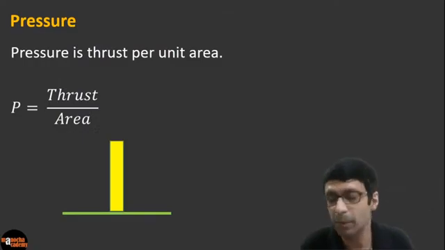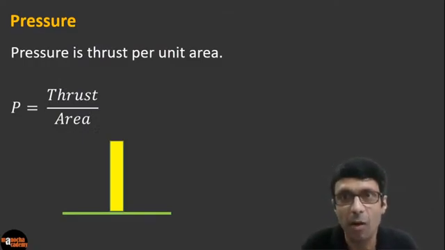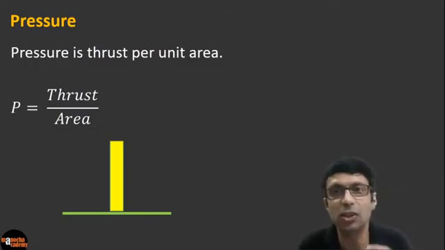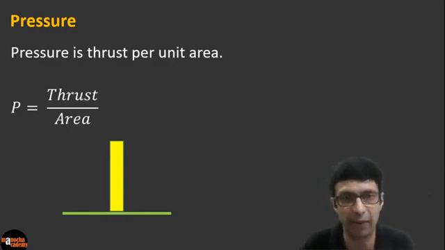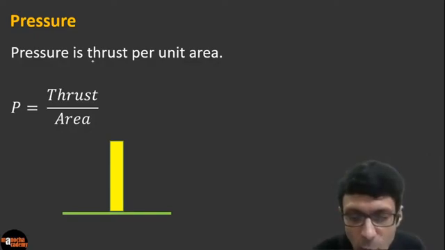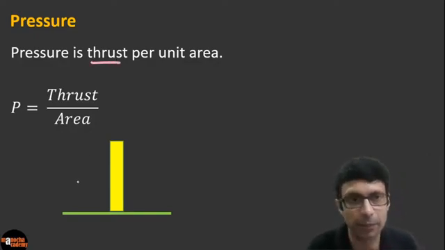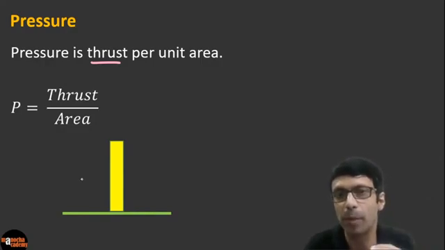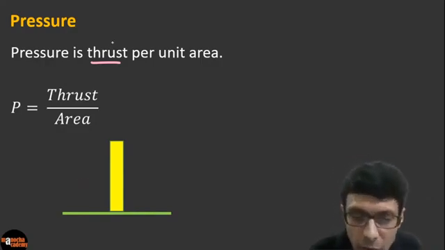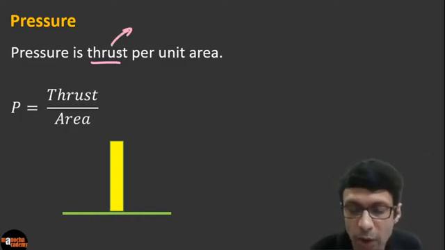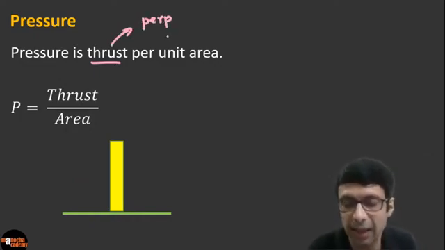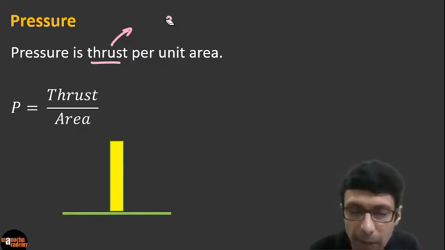Okay, so guys, what is the meaning of pressure? As you can see here, pressure is defined as thrust per unit area. This is the definition, and let's really understand what is the meaning of thrust. Thrust means a perpendicular force, or force in a perpendicular direction.